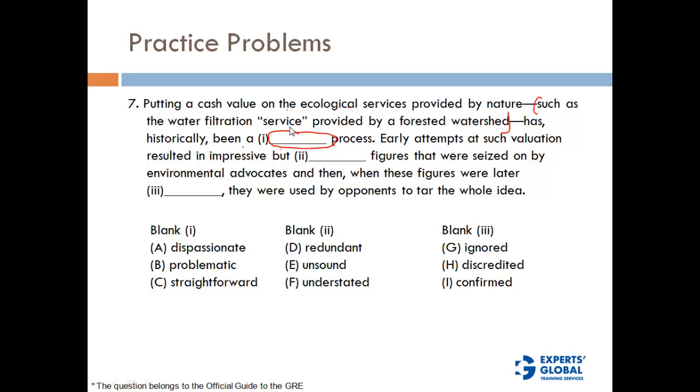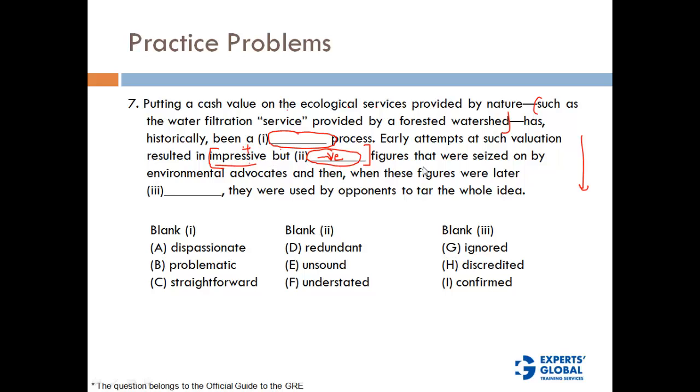So there is some kind of adjective. So this process of putting a cash value on these services is a dash process. And what will follow is going to give us some clue about this blank. So let's continue. Early attempts at such valuation resulted in impressive but dash figures. You will see there is a "but" here, and impressive is a positive word, so that means this word has to be something negative. These attempts were impressive, but something negative.